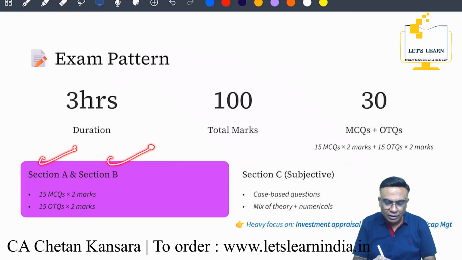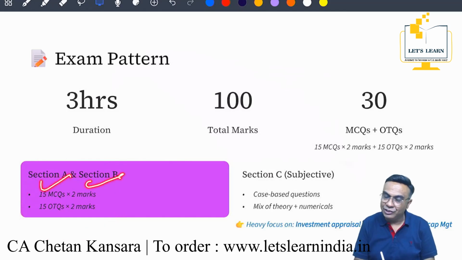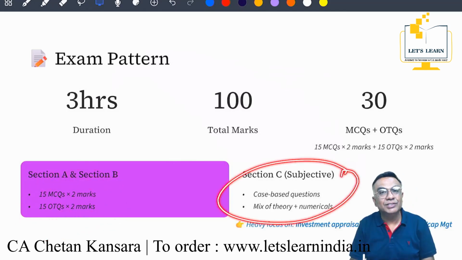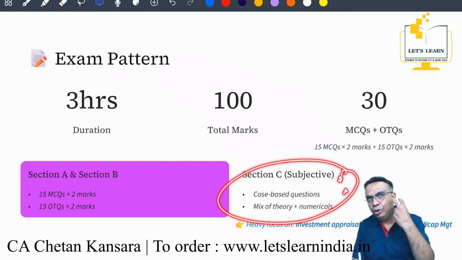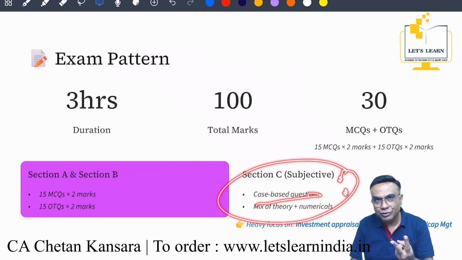But obviously, total 30 marks, sorry, not 30 marks, 60 marks. So 15 into 2 for section A, 15 into 2 for section B. These are objective questions. In this 40 marks paper, section C is subjective. It is not objective. Here you are going to attempt 2 questions of 20 marks each. Okay, case study based questions.